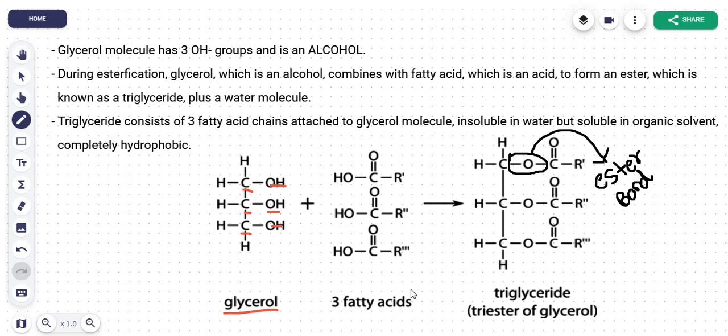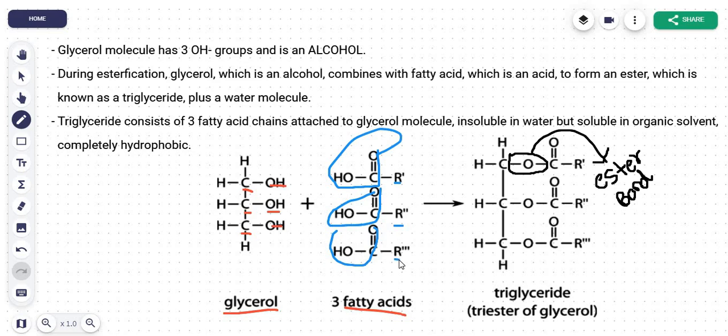Okay, now let's understand the 3 fatty acid chains. Now I'm going to use a different colored pen for your understanding. Now I'm going to circle the acidic head. This here is the acidic head. Sorry for that weird circle. Another acidic head, and this is another acidic head, that is a COOH. Notice the carbonyl compound. Now this R here is your hydrocarbon chain.